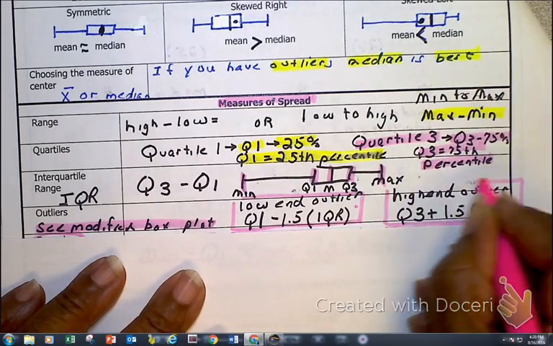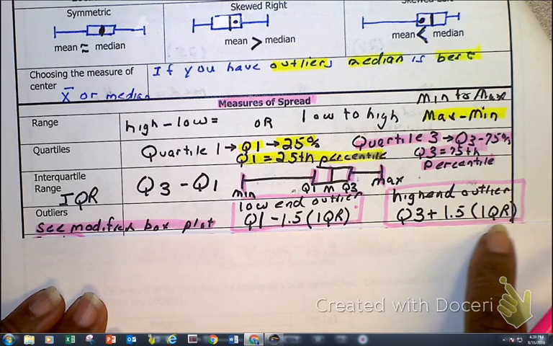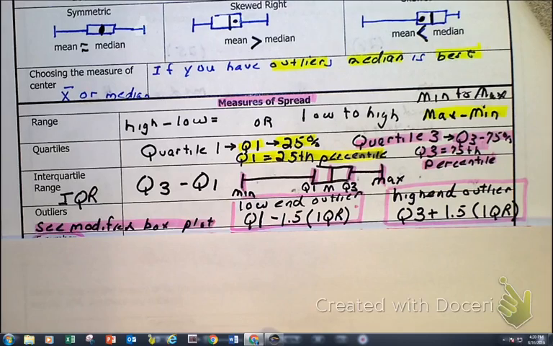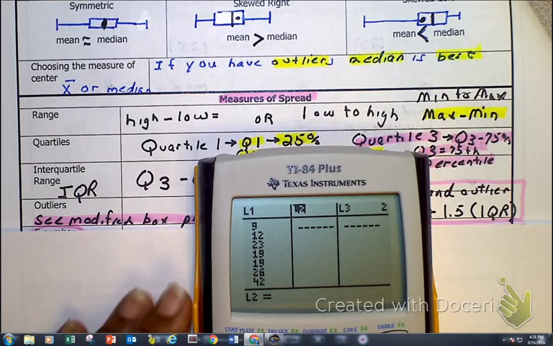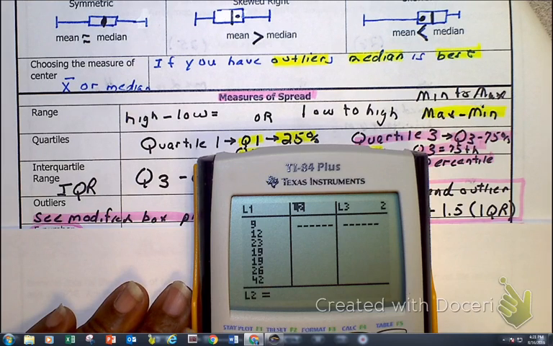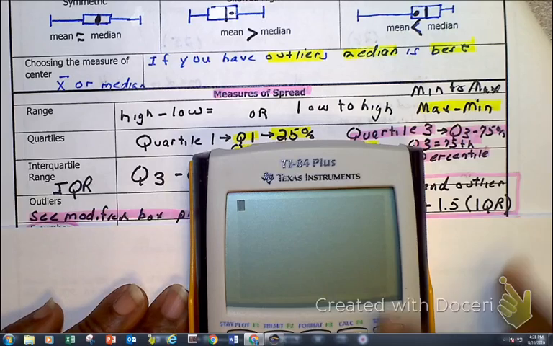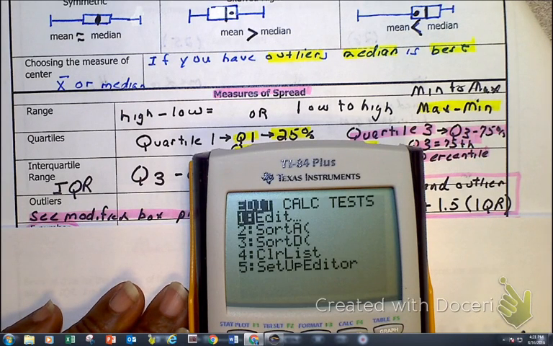Your high end outlier is your Q3 plus 1.5 times your IQR. So let me show you a quick example. Okay, now in your calculator, let me clear out of this. Here's the quit. Okay, clear to get rid of everything that's on your desktop. Now I'm going to go to Stat, and then I'm going to go to Edit.